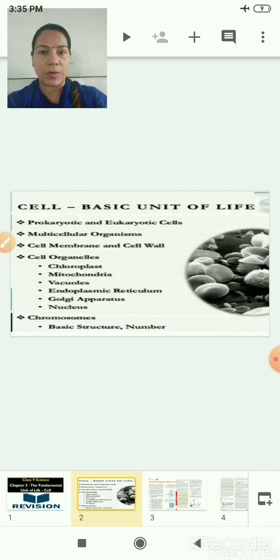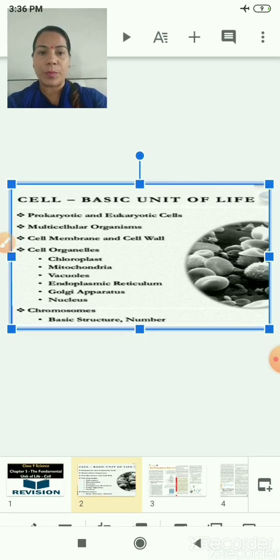In this chapter we will be studying about prokaryotic and eukaryotic cells, multicellular organisms, cell membrane and cell wall. We will also study about cell organelles, chloroplast, mitochondria, vacuoles, endoplasmic reticulum, Golgi apparatus and nucleus. And then we will also study about chromosomes, its basic structure, function and numbers, etc.